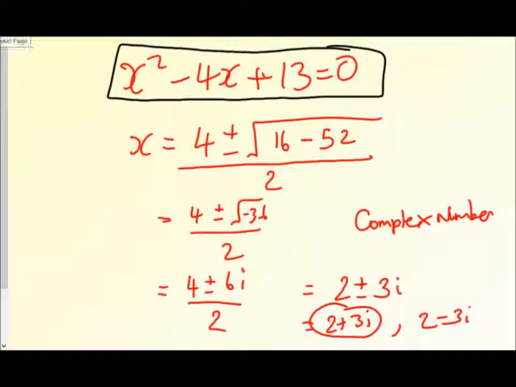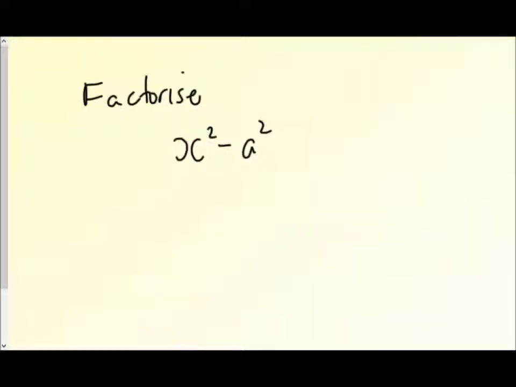Now then, the complex numbers also allow us to do some algebra that we couldn't do in the past. So if I asked you previously to factorize this expression here, hopefully you would have no problems with that, and you'd notice that it's a difference of two squares, and you would have had that in the factorized form there.